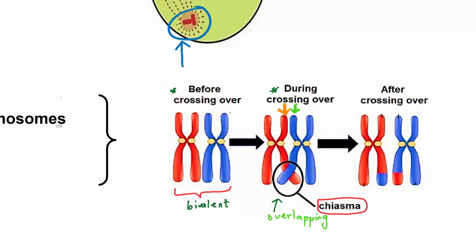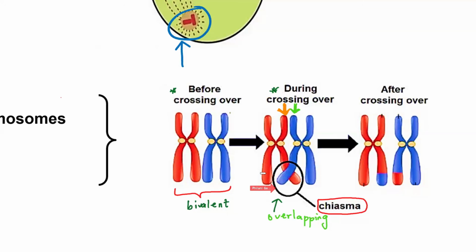So basically, guys, this point where the homologous chromosomes, or where these chromatids are overlapping, is known as the chiasma. This location is known as the chiasma. And then after crossing over, you ask yourself, why are these chromatids even overlapping, or even touching each other?